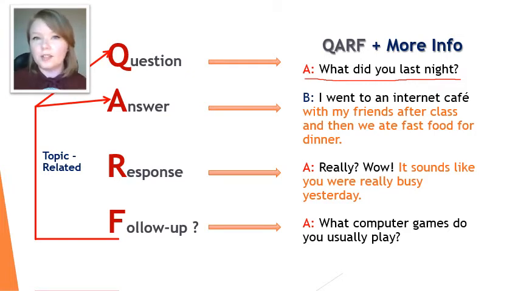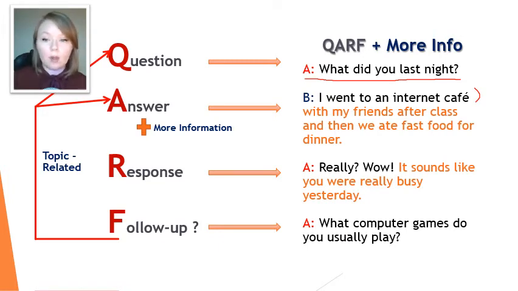What else is different in this QARF conversation? Well, we have more information. If you remember in the first example, when person B was asked, "What did you do last night?" they just said, "I went to an internet cafe." In a conversation, it is important for there to be back and forth, but it's also important to give more information, give detailed answers. If someone asks, for example, "What did you do last weekend?" you can say more than "I was at home." You can say more than "I went to an internet cafe."